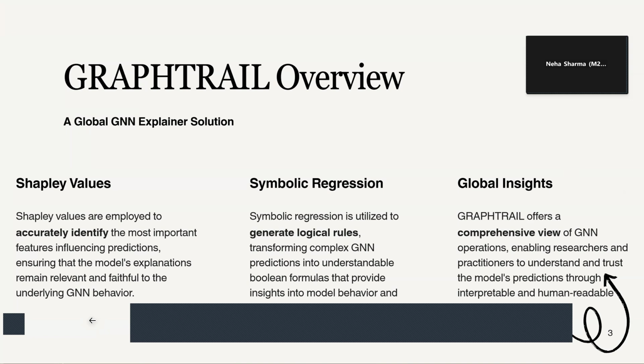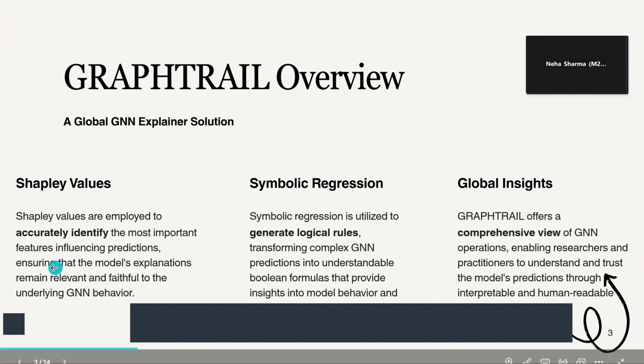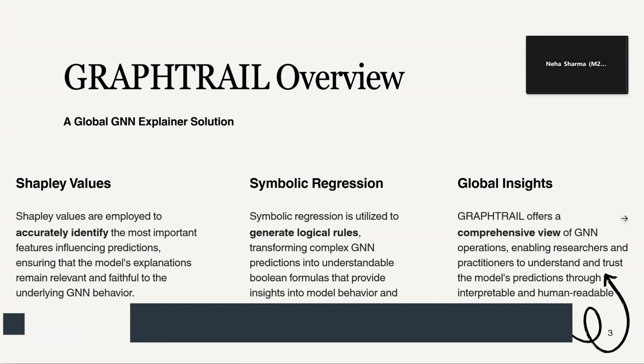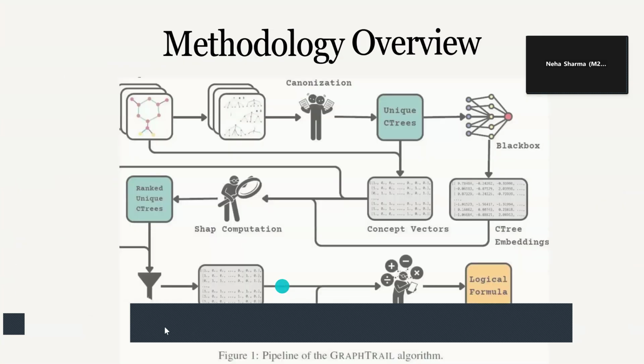So this is the property which I mentioned earlier, that using these symbolic regression formulas, we find the global level graph traits of our data set rather than focusing only on instance level properties. So yeah, Ashutosh, you can continue.